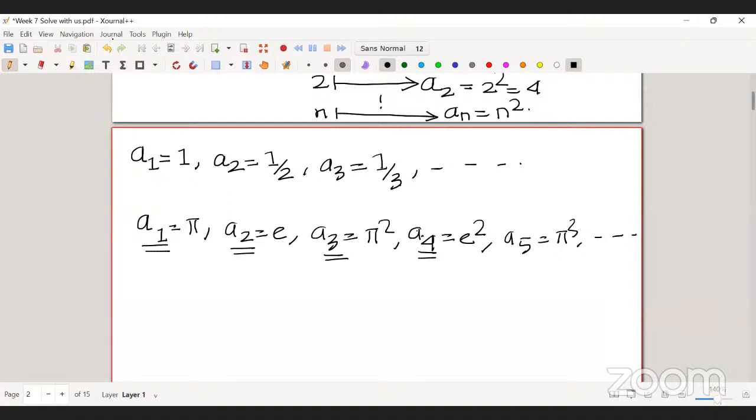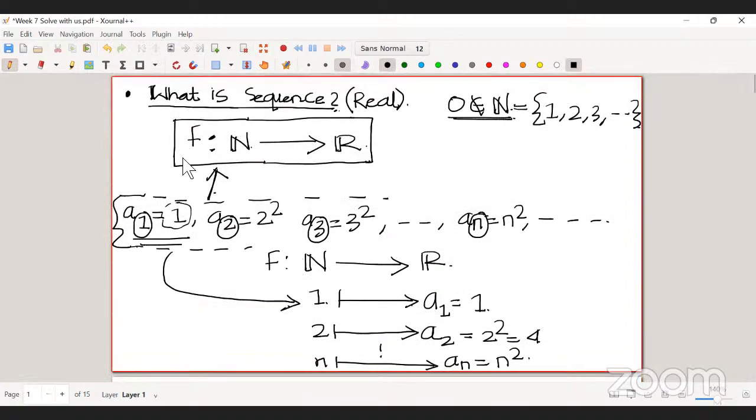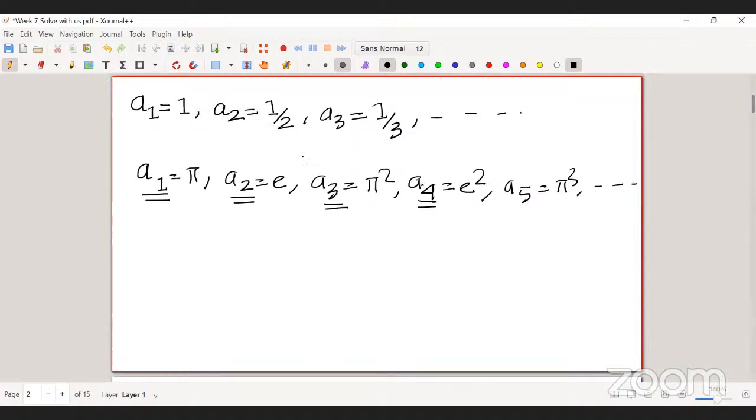And will the output be unique, or can it repeat? No, it doesn't matter. It's a function, and I'm not putting any condition on the function. So it can be 1, 1, and it may not be 1, 1. That is fine.